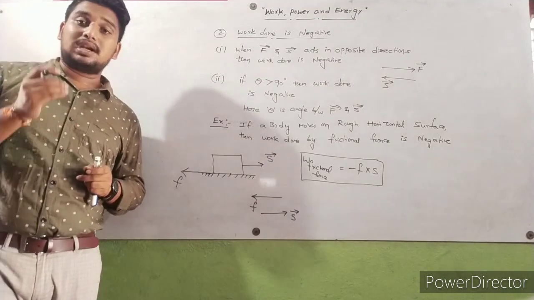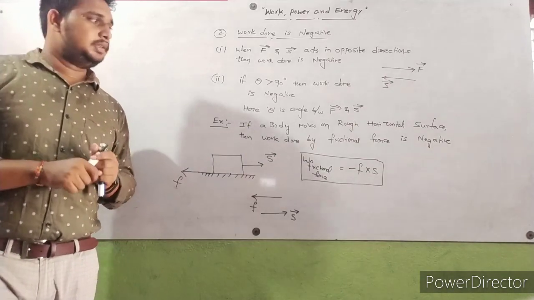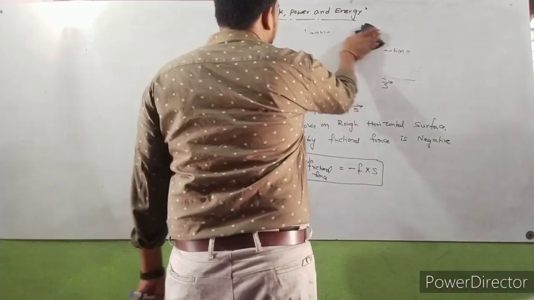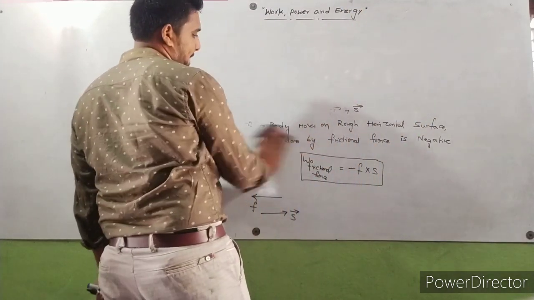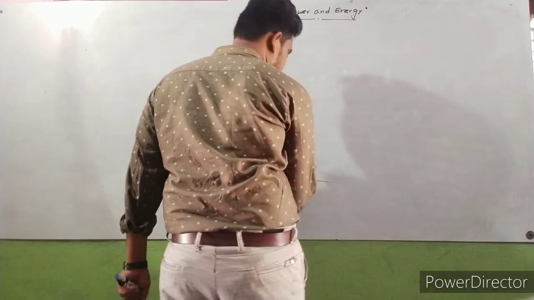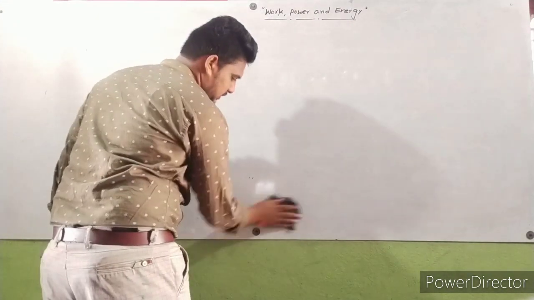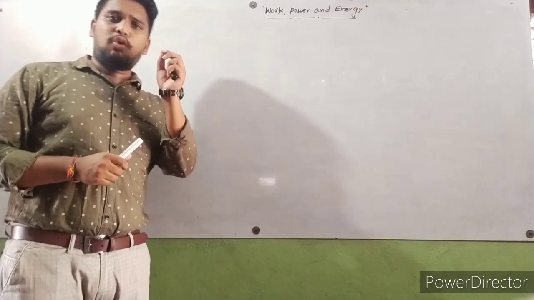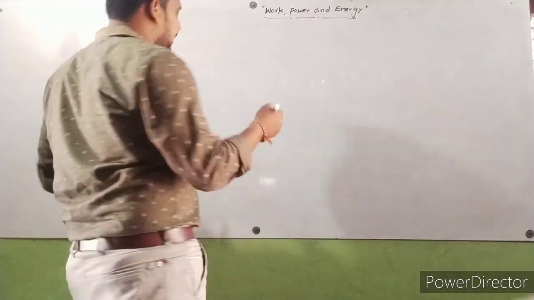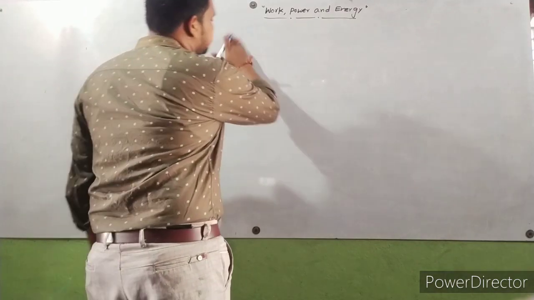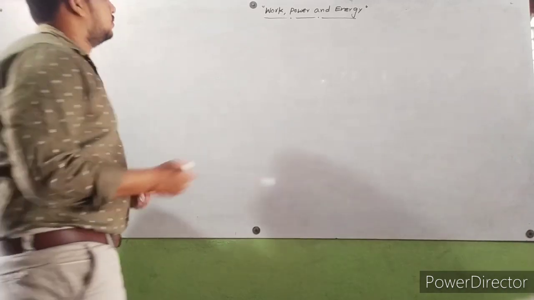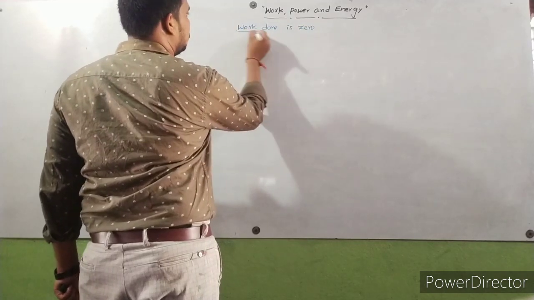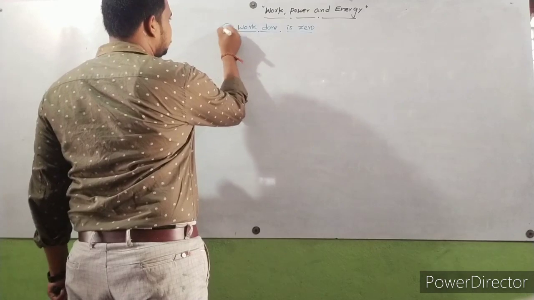Next, sometimes work done is zero. At what situations is work done zero? We'll discuss now.